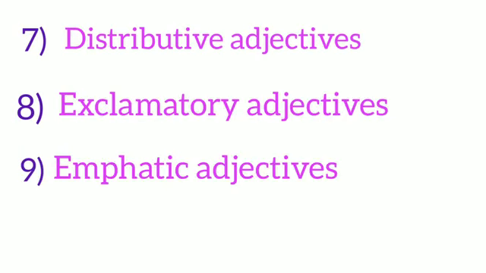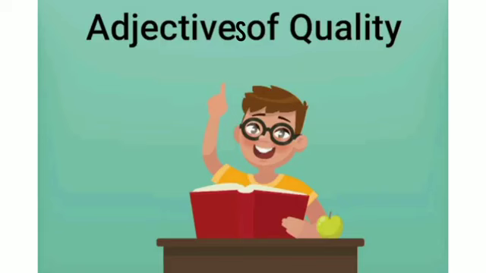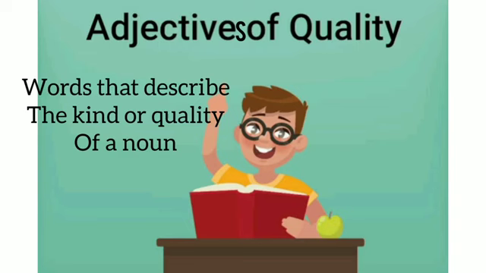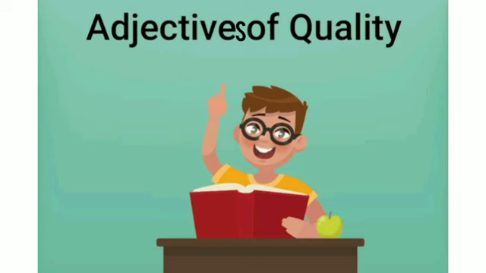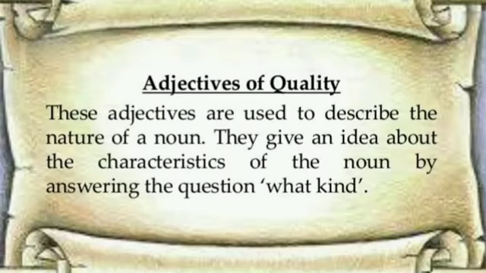The first one, adjectives of quality. The words that describe the kind or quality of a noun is called adjectives of quality. In other words, adjective of quality is an adjective that tells us about the kind or nature of a person, thing or animal.